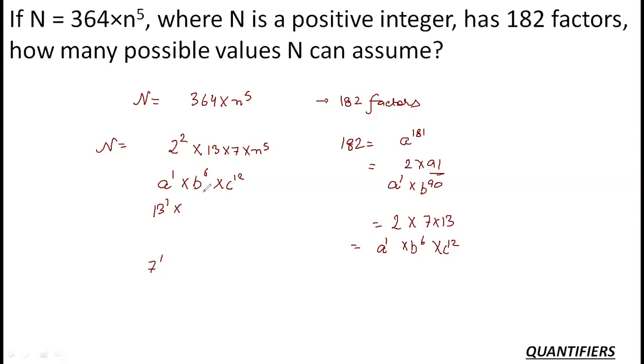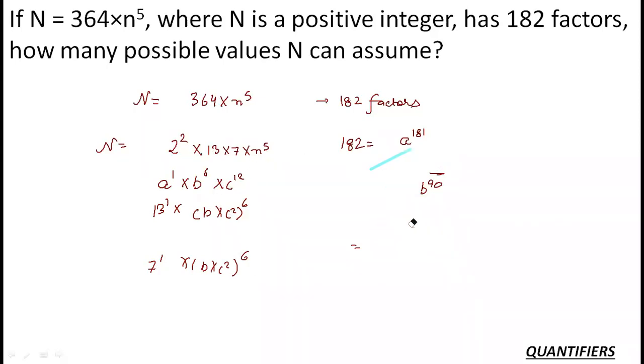And the rest, I need to form b into c, b^6 c^12, which is nothing but, can I say, b c square to the power 6, right? And similarly here, b c square power 6, right? Now, if I compare this with the prime powers that the number has, and think of it this way: keeping 13 aside, what do I need to produce from the remaining two primes, that is 7 and 2 to the power 2? I need to produce b^6 and c^12. So the c^12 will be produced from 2 to the power 2, because obviously it is larger, and the b^6 will be produced from 7 to the power 1.